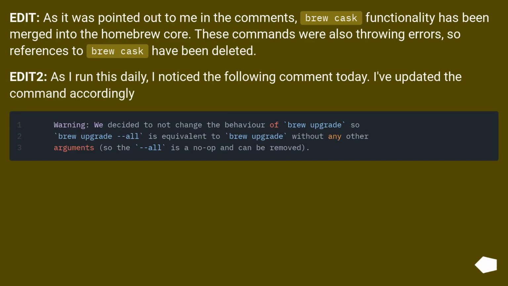Edit: as it was pointed out to me in the comments, brew cask functionality has been merged into the Homebrew core. These commands were also throwing errors, so references to brew cask have been deleted. Edit 2: as I run this daily, I noticed the following comment today. I've updated the command accordingly.